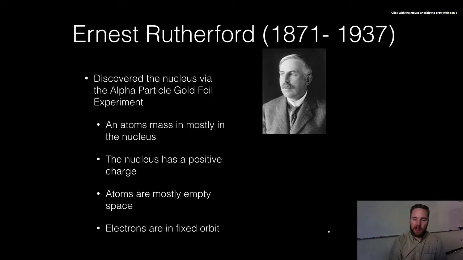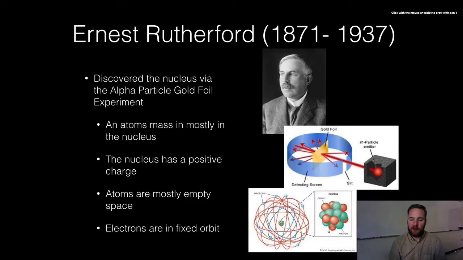This was Rutherford's picture of the atom. He said that the nucleus was positive, and you see it in the middle there. And then all these orbits going around the atom, electrons would revolve around the nucleus on that. That's not exactly how it works, but again, Rutherford did a lot to build the theory of the atom.